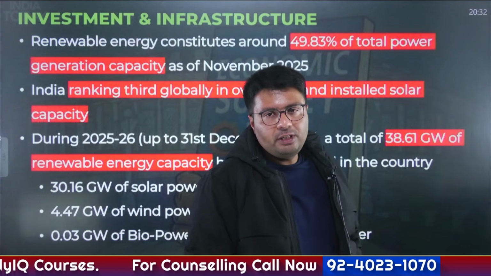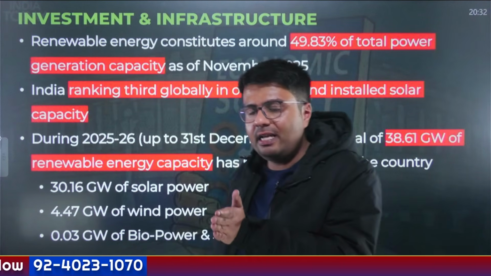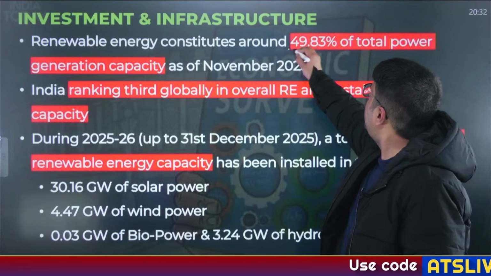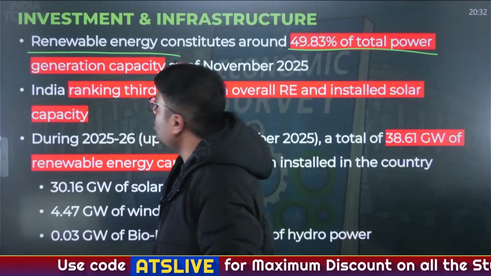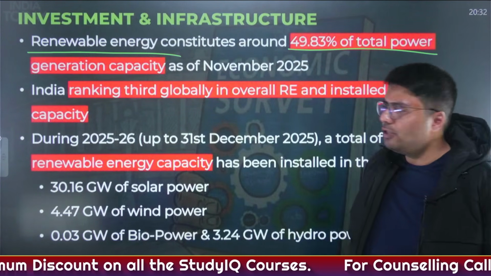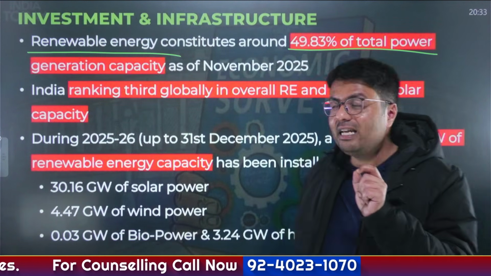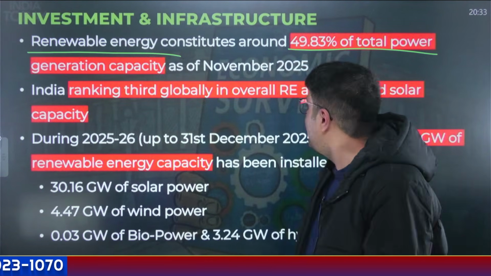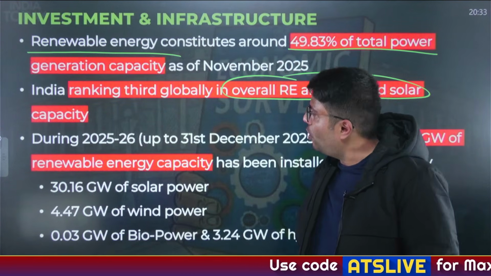Now, regarding electricity, you need to understand, one is installation of electricity capacity, and one is use of this electricity capacity in the form of generation. Now, a total of 49.83% of the power that we generate is generated through renewable sources. What are renewable sources of energy? Wind, hydro, solar, etc. Right? So these are the renewable energy sources which we rely on to generate clean energy. And how much clean energy are we generating? Very close to 50%. And globally, India ranks third when it comes to overall renewable energy installed capacity.